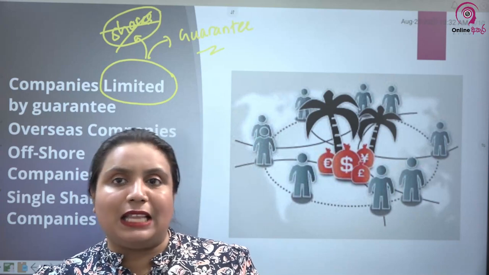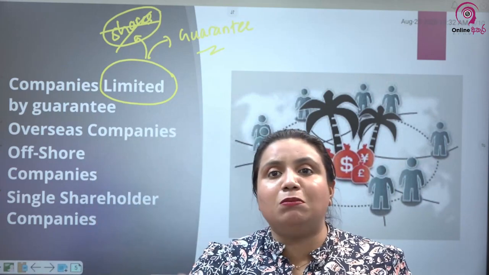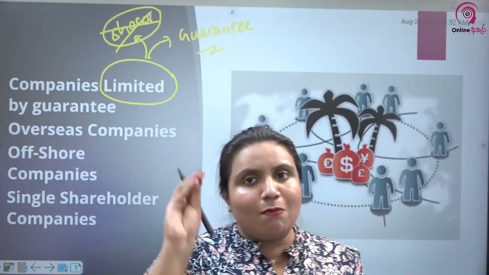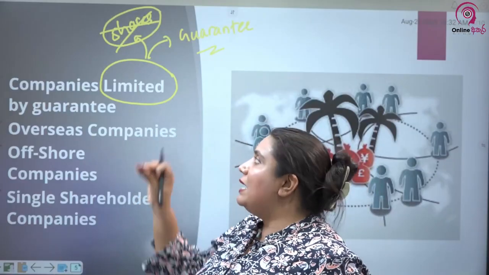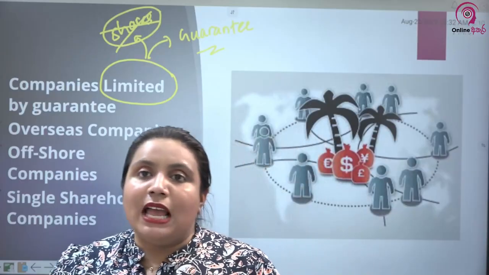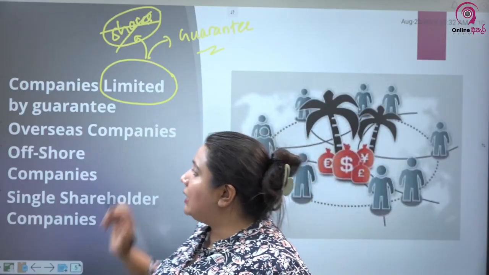Now usually when you take the UK law, they have to have the term CIC at the end. But those regulations are not there in Lanka. It's not a must for you to have the term limited at the end of the company name in a company limited by guarantee. Then moving on to overseas companies.